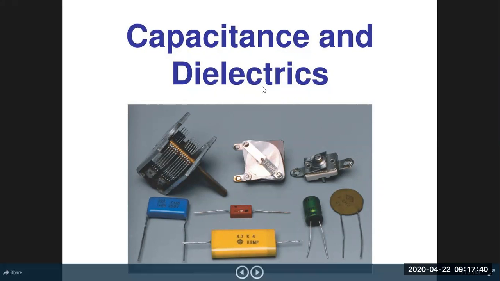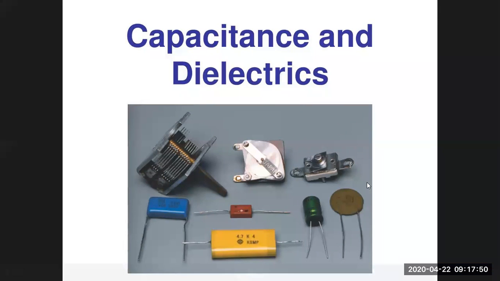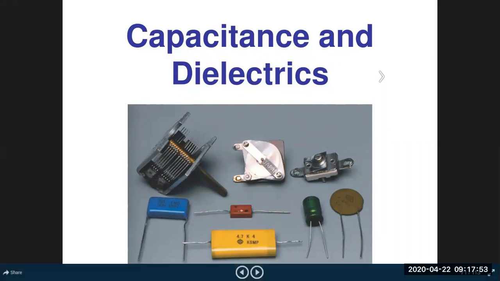So a capacitor is a device which is used to store electric charge, just like you use a bucket or any container to store water in it. In the same way, a capacitor is just like a bucket which is used to store electric charge in it.